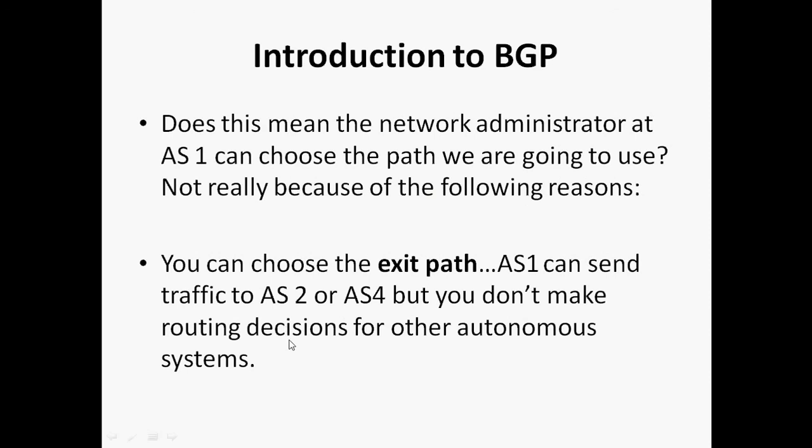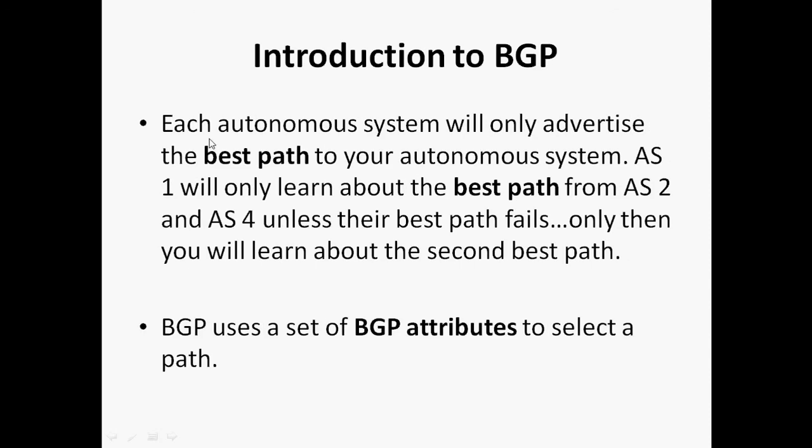Okay, so you can choose the exit path. AS1 can send traffic to AS2 or AS4, but you don't make routing decisions for other autonomous systems. Each autonomous system will only advertise the best path to your autonomous system. Either R2 as well as R5 will advertise only the best path to our autonomous system, considering AS number 1.